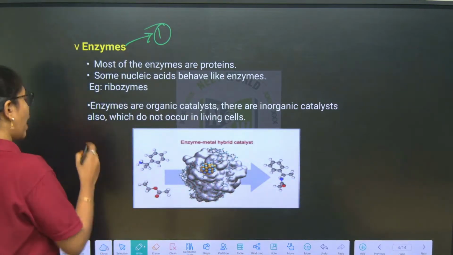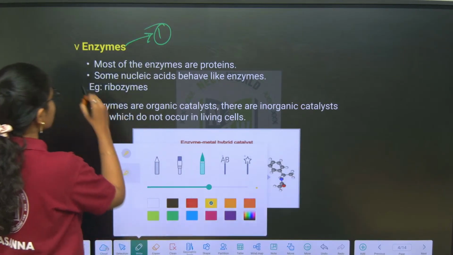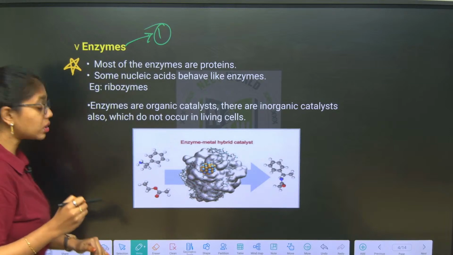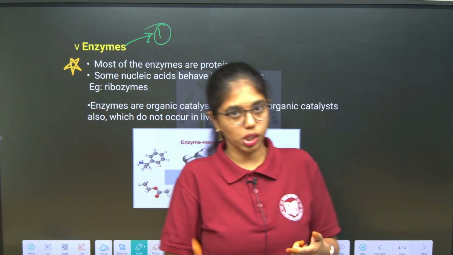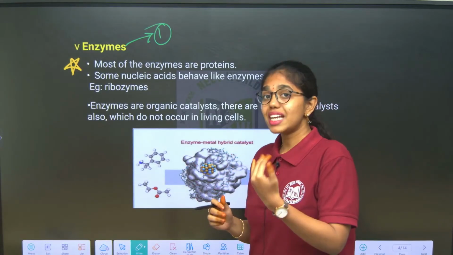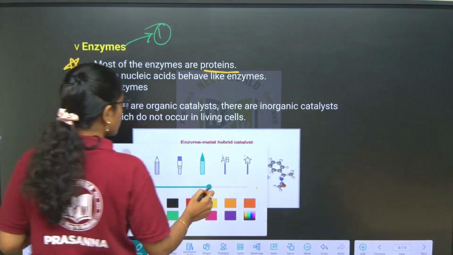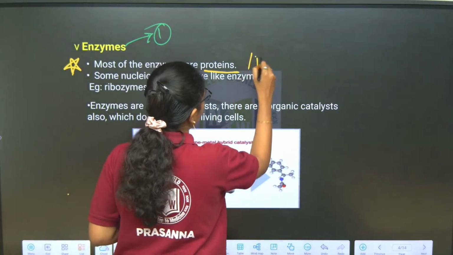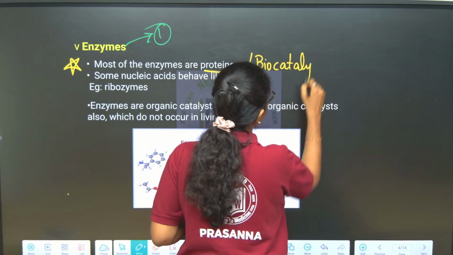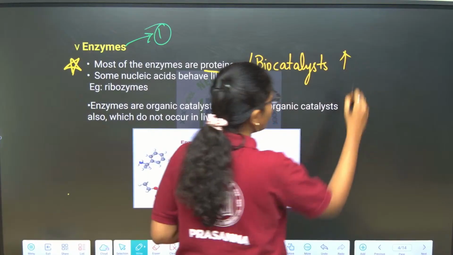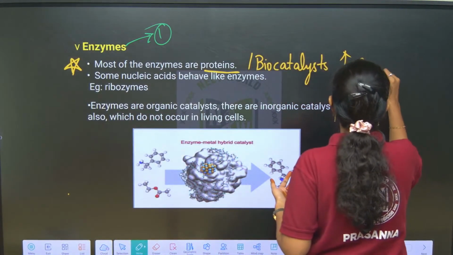So first, how can you define the enzymes? Enzymes are called mostly biocatalysts, which will speed up the rate of reactions. Mostly enzymes are proteinaceous in nature, or we can also call them biocatalysts that will speed up the rate of biochemical reaction.